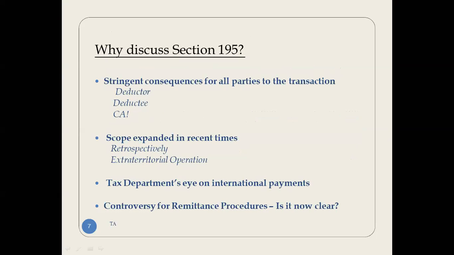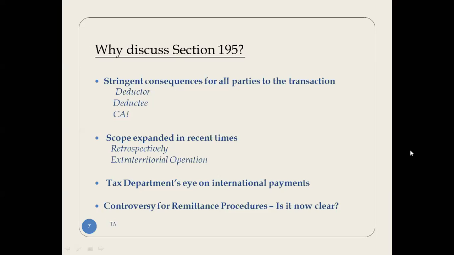Why are we discussing Section 195? Because it has consequences for all the parties, whether it is the deductor, the deductee, or the chartered accountant. Its scope has been expanded retrospectively, and it has extraterritorial operation also.